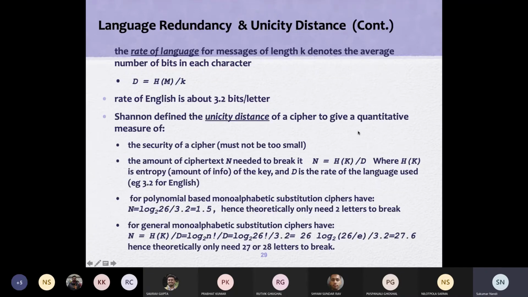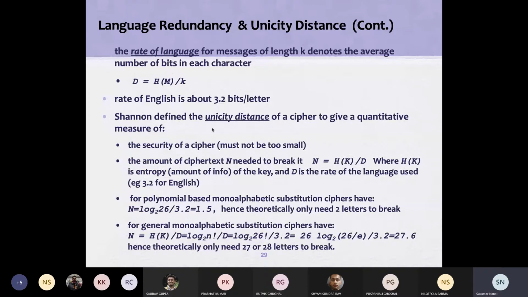And what he came up with, the rate of language for a message of length small k, is defined as d equal to HM, M stands for the message, divided by small k, that is the message length. The rate of the English language is found in terms of bits per character: 3.2 bits per character for a sufficiently sized message.